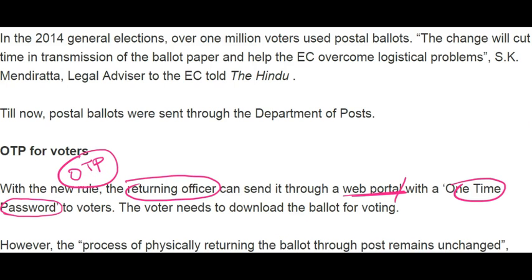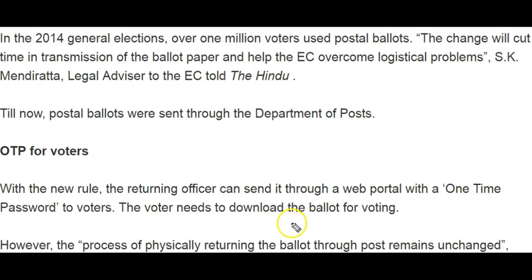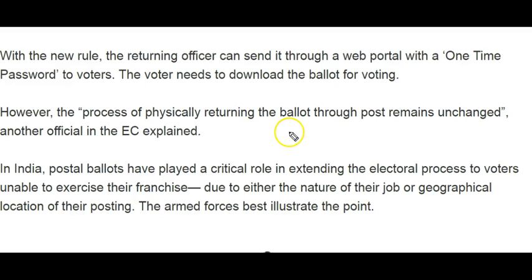By using the OTP number, the eligible voter can download the ballot for voting. One point you should remember is that the process of physically printing the ballot paper has not changed. So the postal ballot still remains.